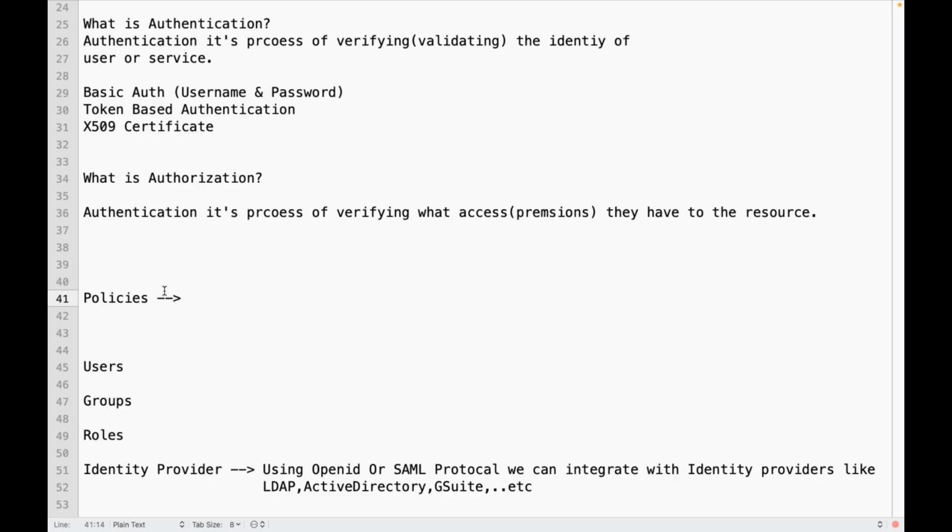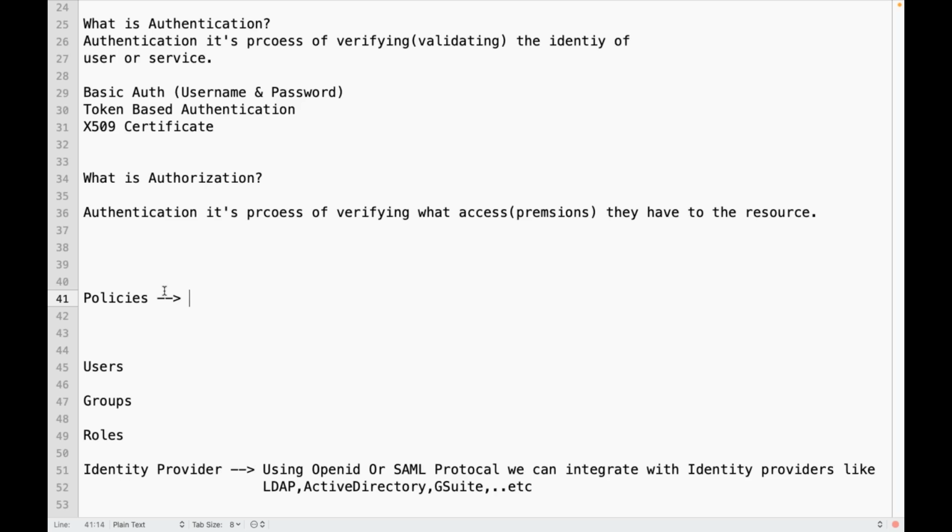Policies are in the form of JSON. You are going to create a policy, an IAM policy. IAM policies define permissions for a specific AWS resource or a group of AWS resources.